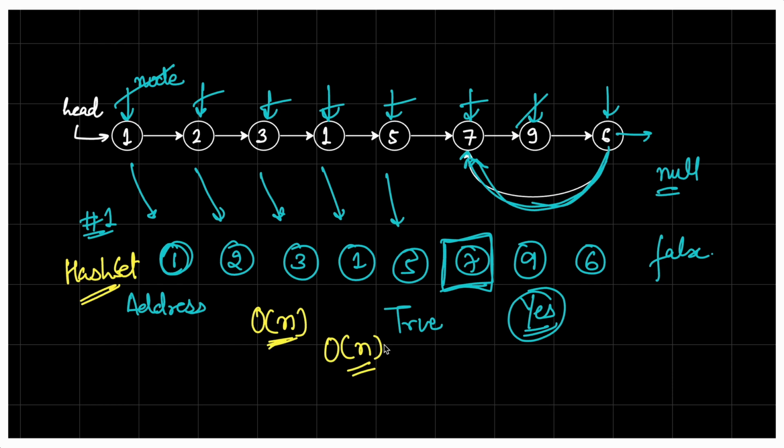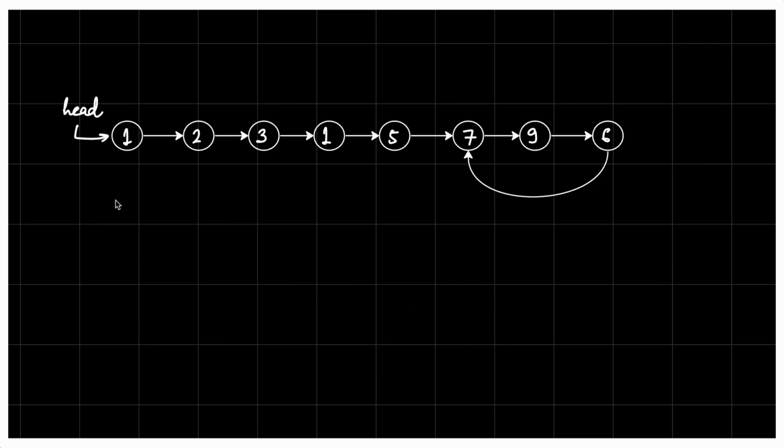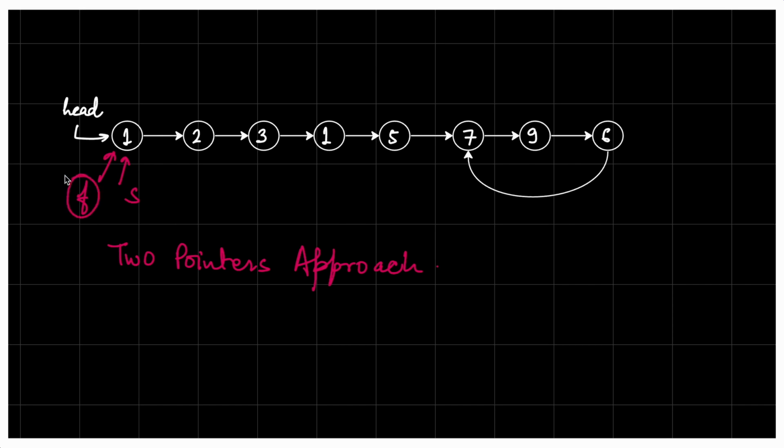But now let's say we want to optimize the space. We want to do it in O of 1. So what should be our strategy to do so? Let's try to understand that. I have already told you that this is one of the standard problems from linked lists, so we solve it using the two pointers approach, where we maintain two pointers. The first one is the fast pointer and the second one is the slow pointer. Each time we move, the fast pointer will move by 2 positions and the slow pointer will move by 1 position.